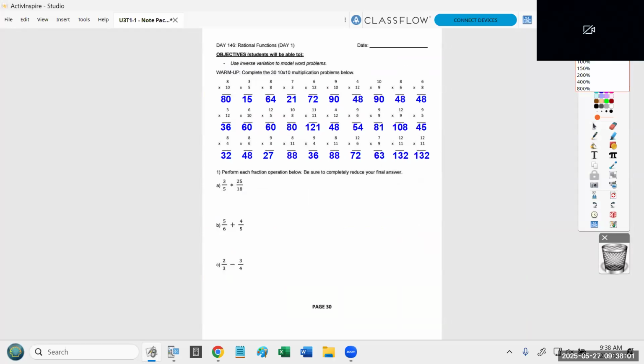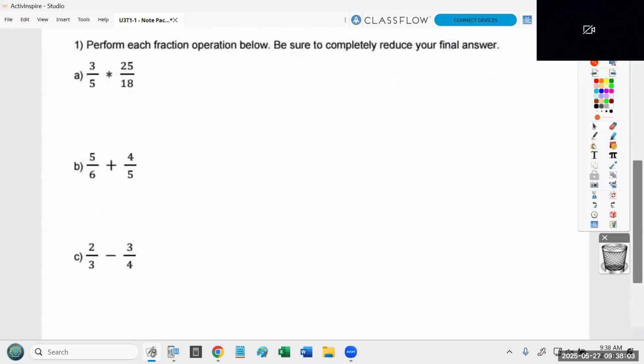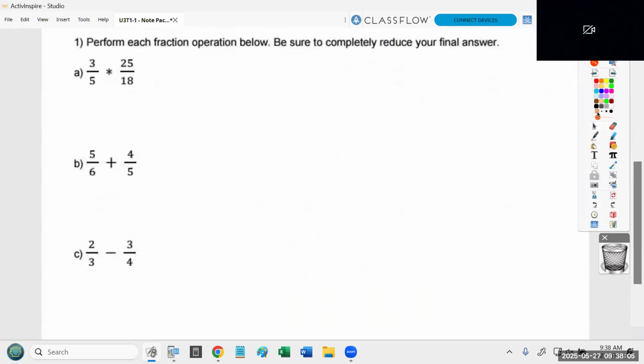The fraction review is at the bottom of page 30. So problem number 1 says, perform each fraction operation below. Be sure to completely reduce your final answer. Now, I want to be clear on something, that when it comes to multiplication, you are allowed to just multiply straight across. We talked about this last week. But when it comes to addition and subtraction, you are not allowed to simply add and subtract across.